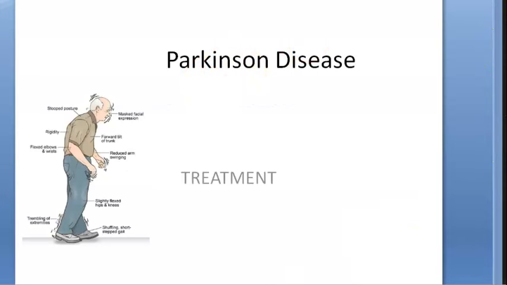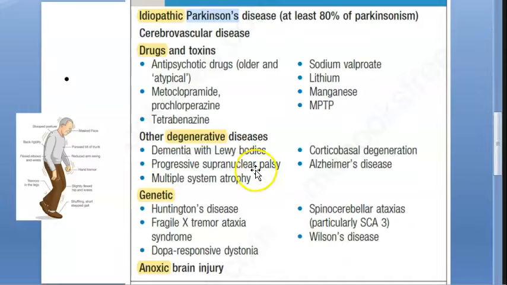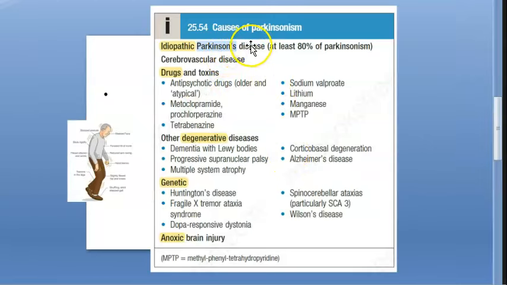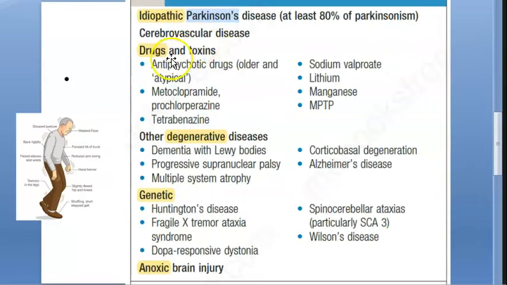Parkinson disease treatment. So first of all, what causes Parkinsonism? You should know. Parkinsonism is caused by Parkinson's disease, whose treatment we are trying to talk about. But otherwise, there are a lot of other causes of Parkinsonism. So you will have to treat the cause, basically, if it is cerebrovascular disease or if there are drugs like antipsychotic drugs, sodium valproate, lithium, metoclopramide, or toxins.